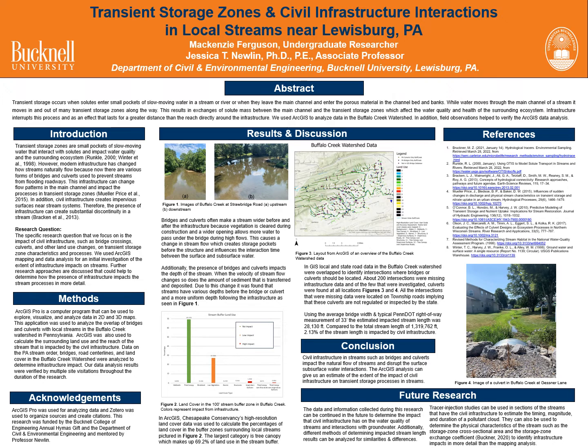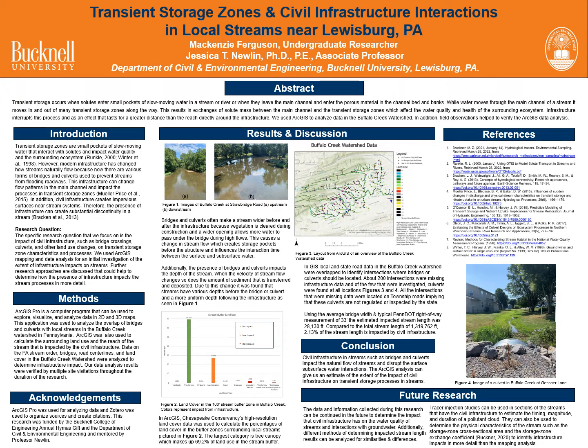in the surrounding ecosystem. However, modern infrastructure has changed how streams naturally flow because now there are various forms of bridges and culverts used to prevent streams from flooding roadways. This infrastructure can change flow patterns in the main channel and impact the processes in transient storage zones. In addition, civil infrastructure creates impervious surfaces near stream systems. Therefore, the presence of infrastructure can create substantial discontinuity in a stream.